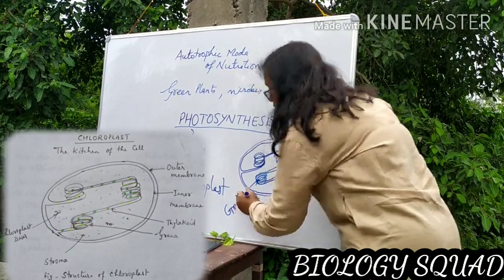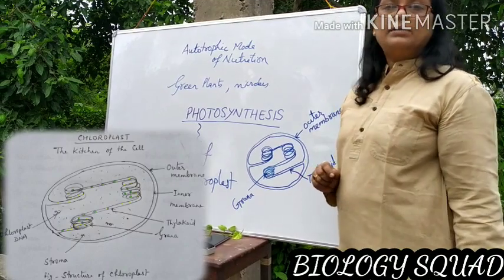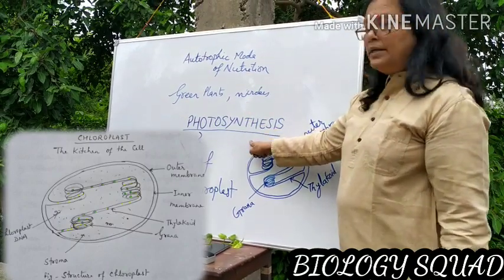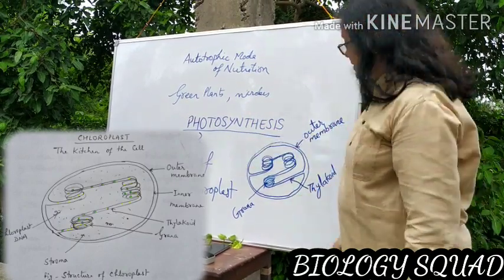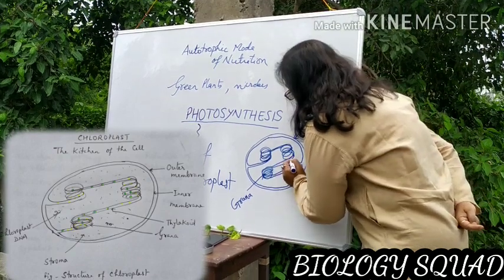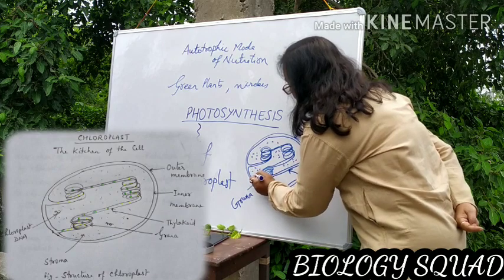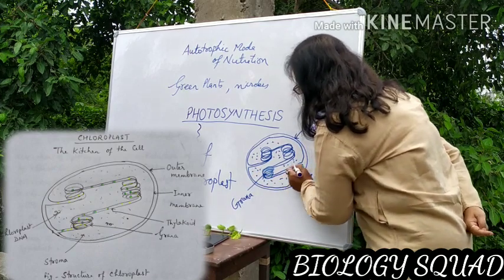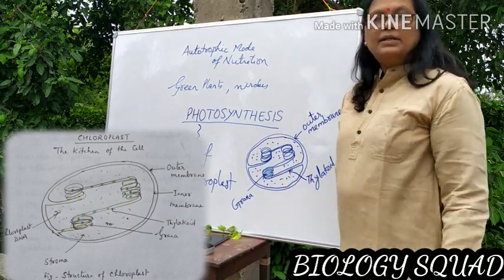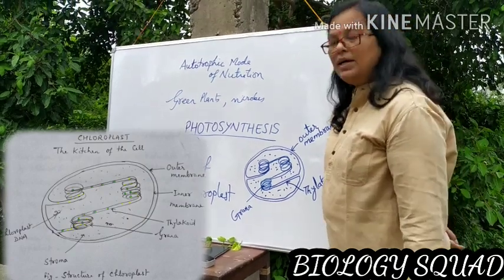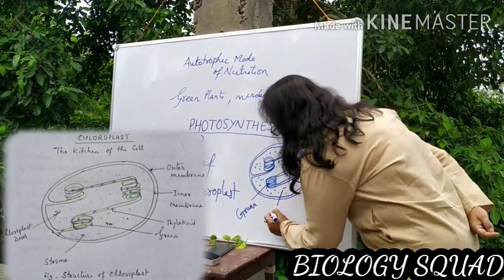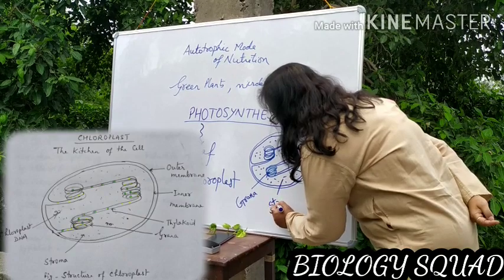You should know the structure of chloroplast for understanding photosynthesis. And the inner matrix, the ground substance present inside the chloroplast, is known as stroma.